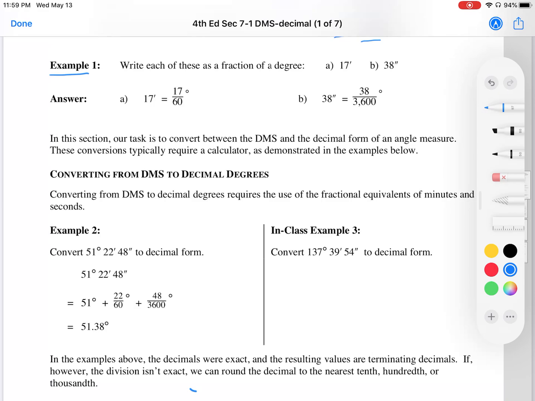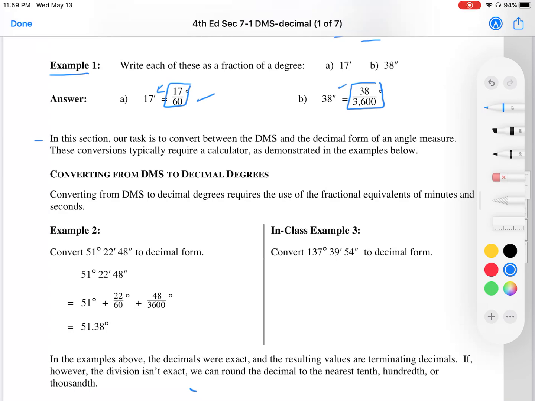Example 1, write each of these as a fraction of a degree. So to get us ready for that, we have 17 and 1 tick mark is minutes. Minutes is out of 60, so we would write as a fraction as 17 out of 60. That's all we're doing so far. 38 seconds. Seconds out of 3600 of a degree, so 38 over 3600.